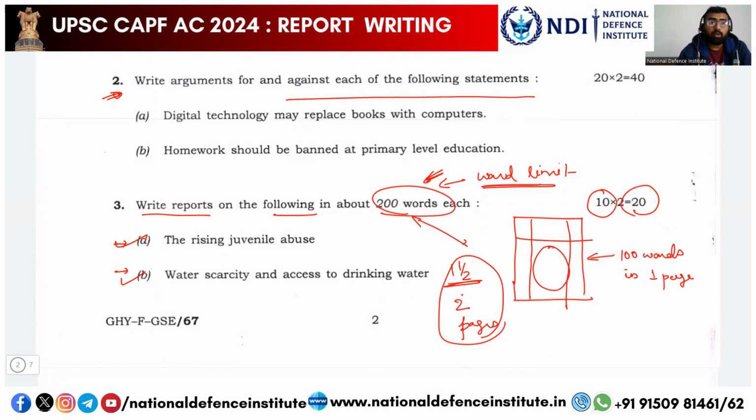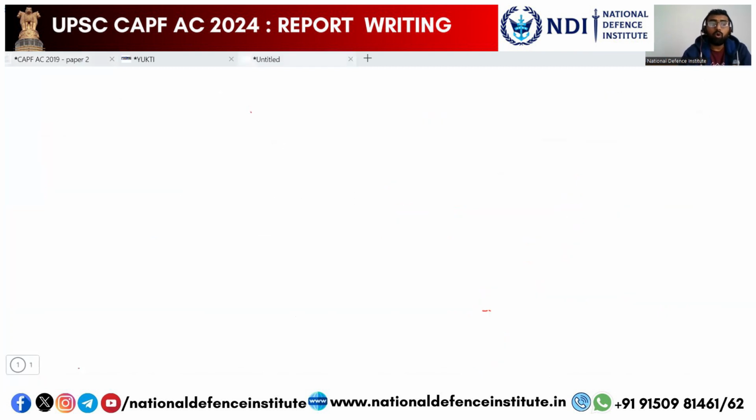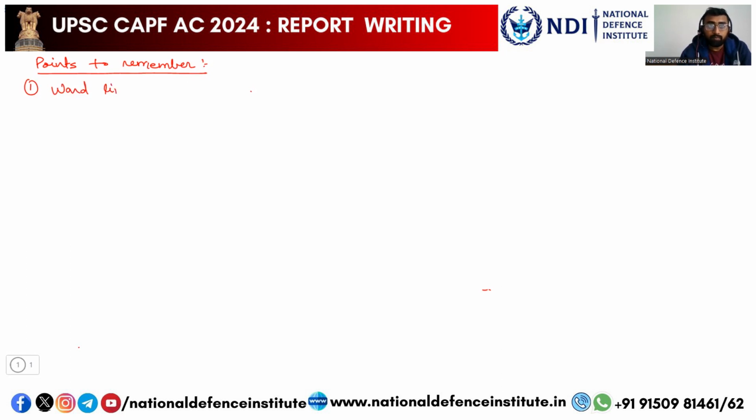Now let us try to understand how you should write a good report. But before that, we should understand there are some points that you should always remember before attempting a report. So, points to remember. The first is the word limit. Word limit of 200 words. Always remember you have to write it in 200 words, that is 1.5 to 2 pages maximum. Don't cross the limit, because they want to see how concisely you are able to write a report.